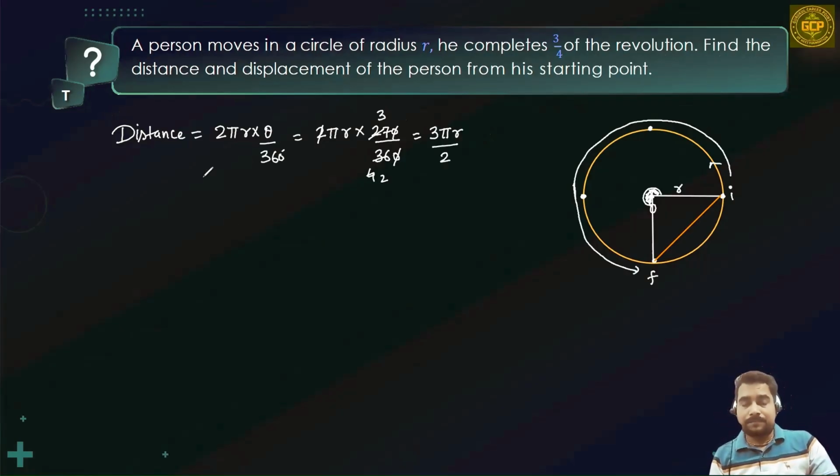Shortest part, because obviously this is the shortest distance. Okay, now let's determine displacement. For displacement, I need to use Pythagoras theorem. If you use Pythagoras theorem, this side is R, this one is R, and this angle is 90 degrees. You can try on your own. This distance you will get as R root 2. So directly I am writing displacement is R root 2.